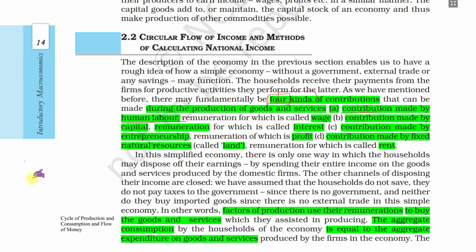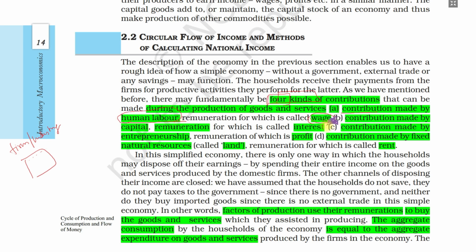So imagine a firm or industry. There are many machines here, and there may be some human workers to operate the machines, or cleaning staff, or managers, whatever they are. So some human labor is involved. They do their labor, and they get wages.